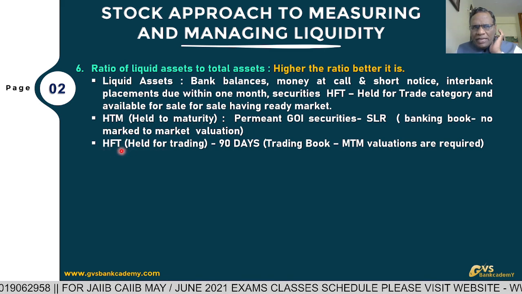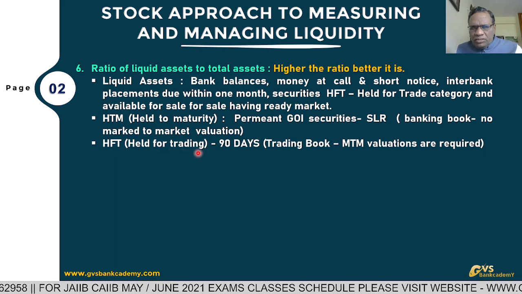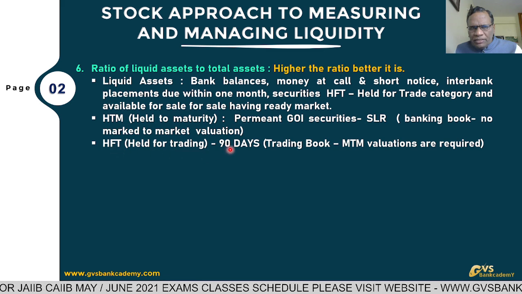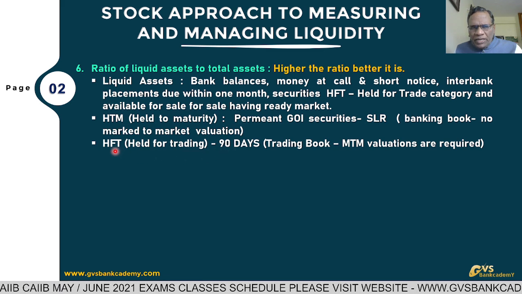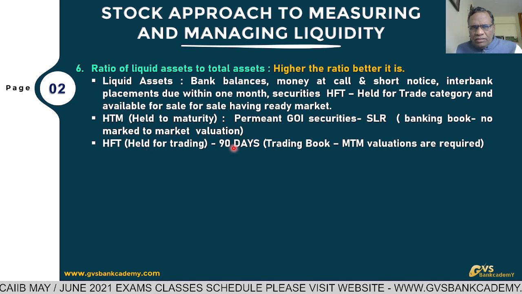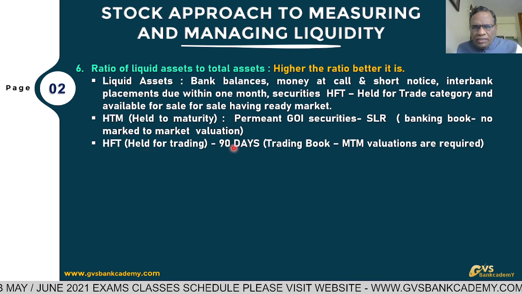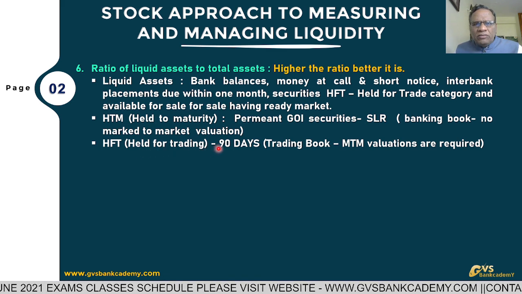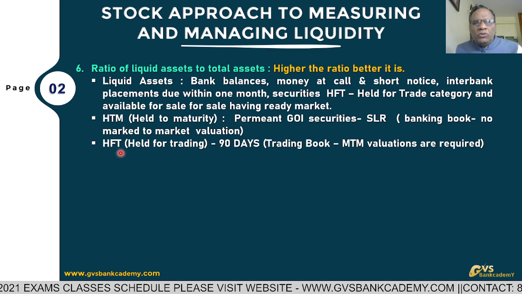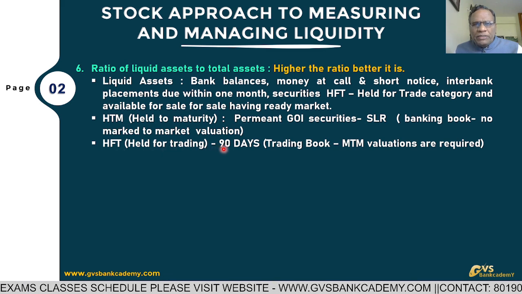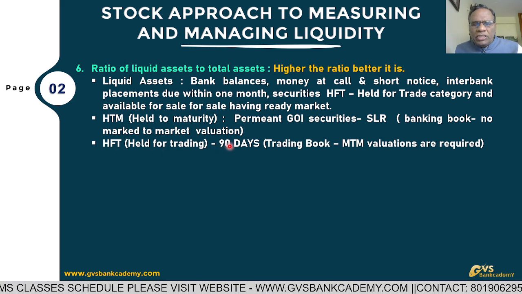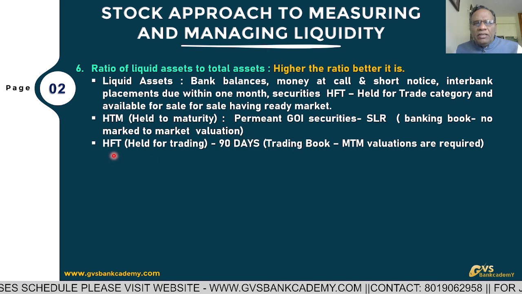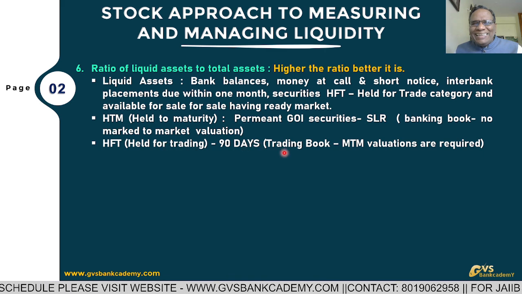Whatever securities banks are parking under held for trading, the maximum allowed period in this bucket is 90 days. From the date of parking under this category, they have to dispose of within 90 days from the date of transferring to this. So maximum allowed period is 90 days. Objective is for trading purpose, profit motive. For that purpose only. This is called trading book. Held for trading securities are going to be parked in trading book.